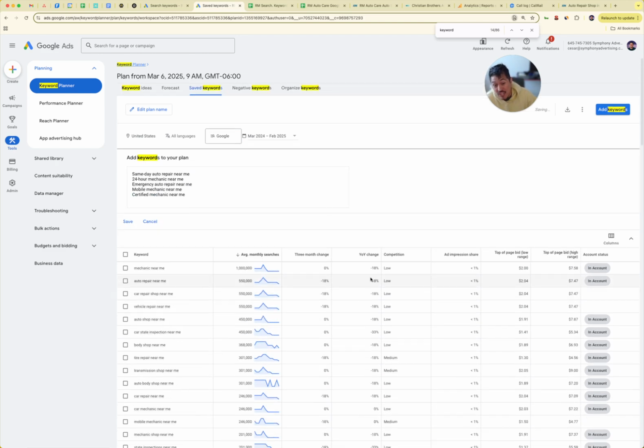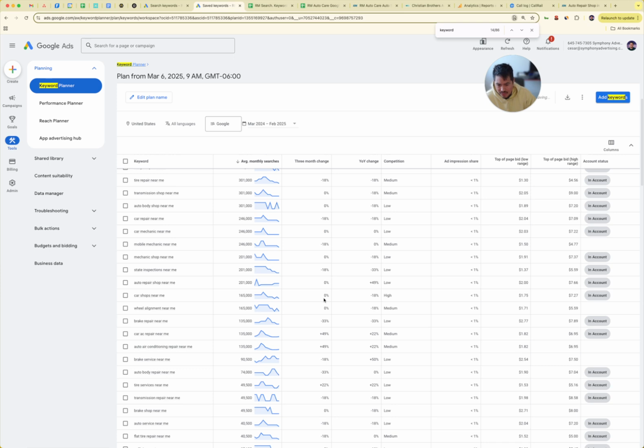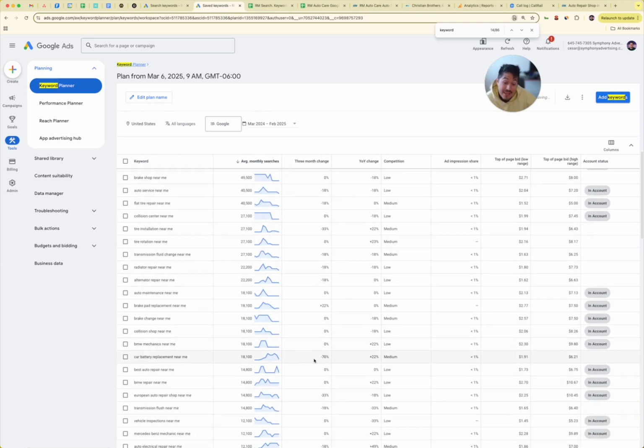There's this 3-month change and year over year change. All this means is, is it becoming more popular or less popular over time? So for the 3-month change, it's about the same percentage. The year over year change is good, it's getting searched less. So that's what that means. So auto air conditioner repair near me, 50% increase over the last 3 months. More people are looking for this keyword over the last 3 months. I hope that makes sense. Car replacement battery, -70. So people have stopped looking this up a lot over the last 3 months.